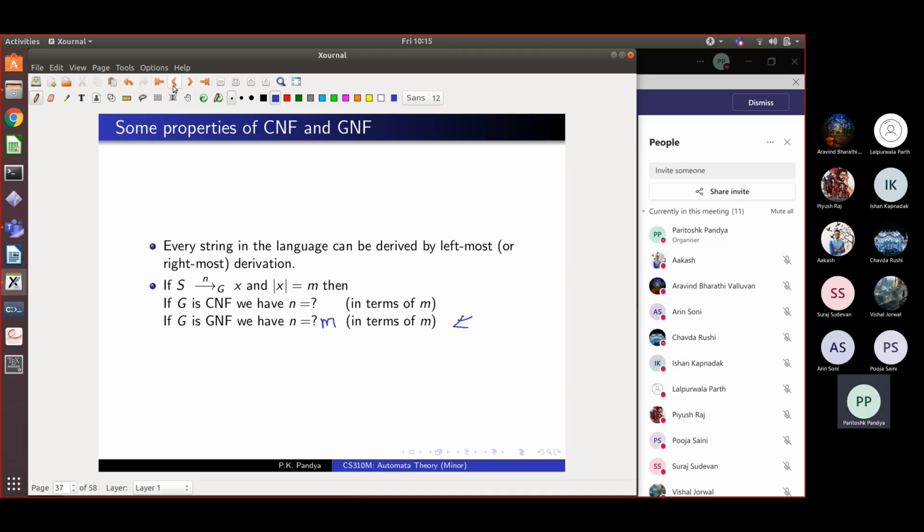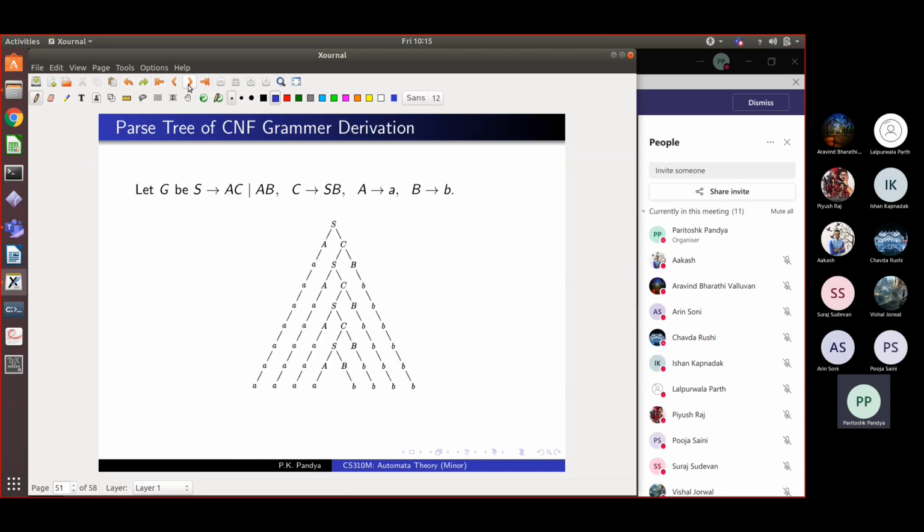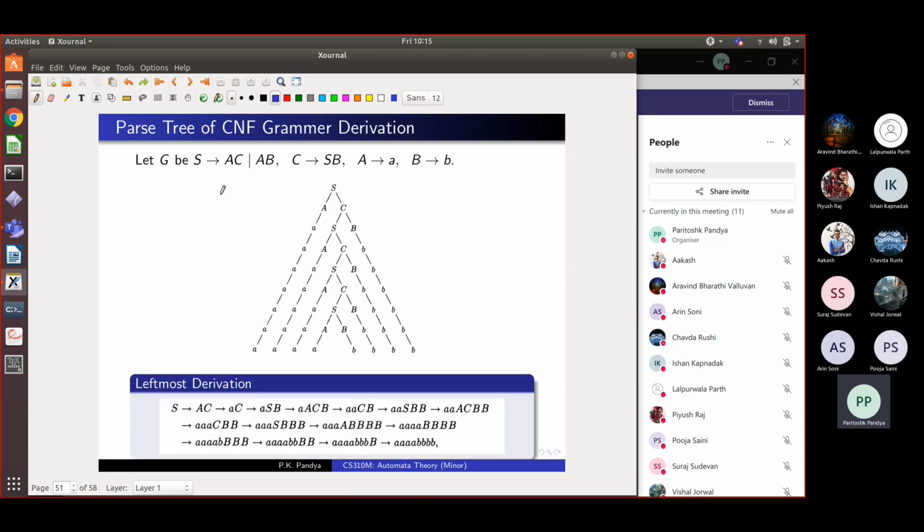It's simple. What happens in case of Chomsky normal form? We can have some doubling rules and then we can have some terminal rules, right? Terminal rules convert exactly one non-terminal into a terminal, right? So let's take a derivation in Chomsky normal form. I have a slide somewhere which gives a derivation. Okay, so this is my grammar in Chomsky normal form. Doesn't matter what this grammar does.